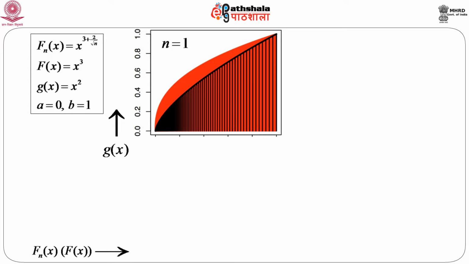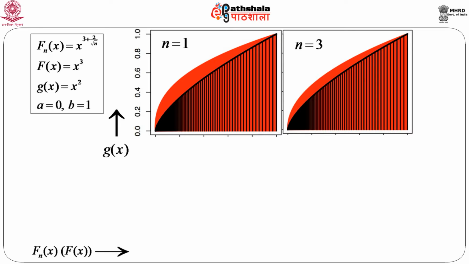So, this area shaded by black color is nothing but the area of the curve g x under capital F x. So, you see when n equals 1, there is a substantial difference between these two areas, and this part is not covered by the black shade. So, when n equals 3, if we plot the same graph, we see that this area that is only red, but not shaded with black, is being reduced compared to when n equals 1. That means it starts approaching this black area.